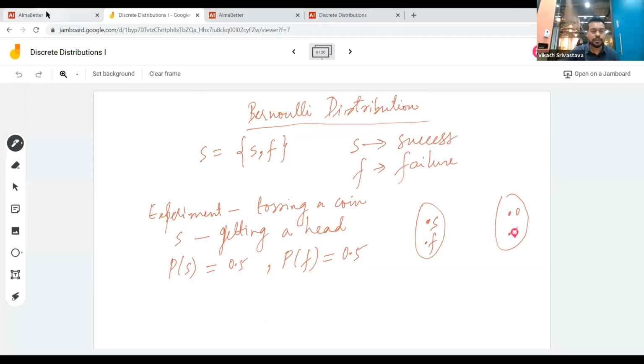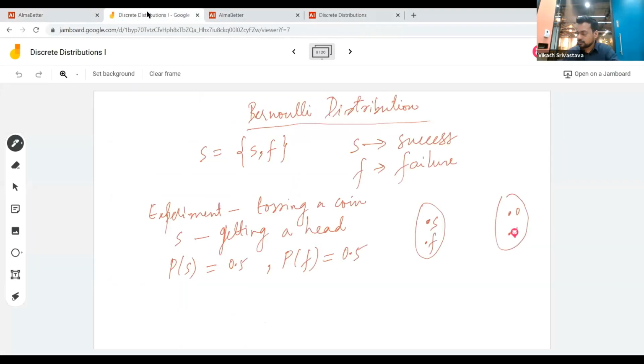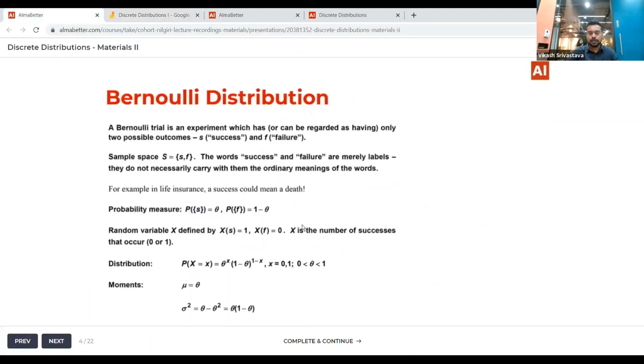So now you can see x of s is equal to 1 and x of f is 0. So this is the mapping given by x. So x is our Bernoulli random variable. So this is how we are defining our random variable, right?